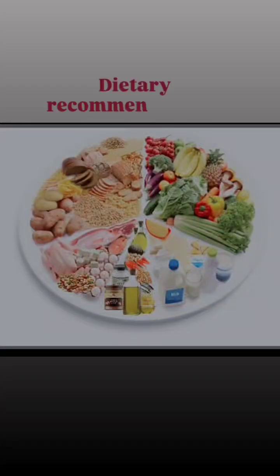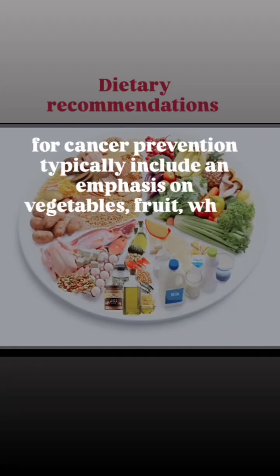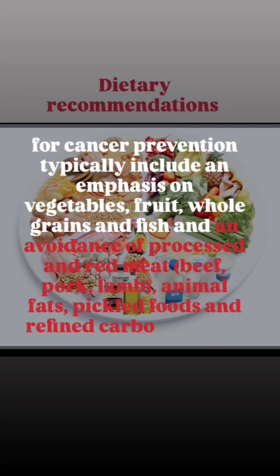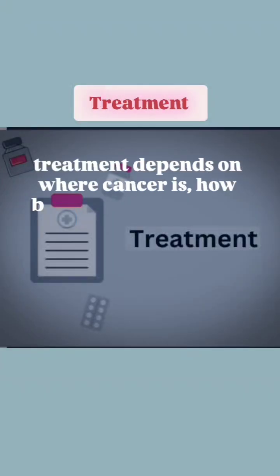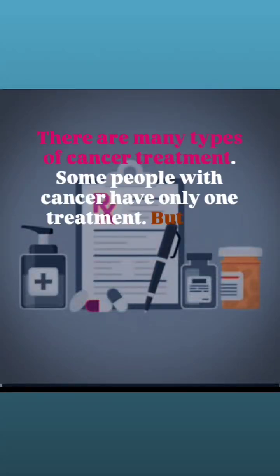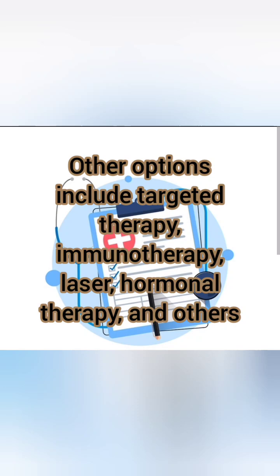Dietary recommendations for cancer prevention typically include an emphasis on vegetables, fruit, whole grains and fish and an avoidance of processed and red meat, beef, pork, lamb, animal fats, pickled foods and refined carbohydrates. There are many types of cancer treatment. Some people with cancer have only one treatment, but most people have a combination of treatments, such as surgery with chemotherapy and radiation therapy. Other options include targeted therapy, immunotherapy, laser, hormonal therapy, and others.